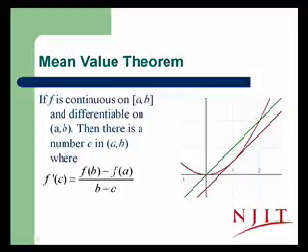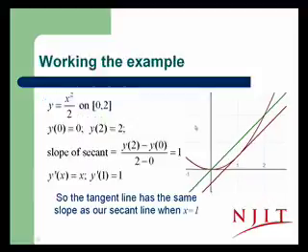We have a smooth curve, and we consider a secant line between 2 points, the green line. It's a line between the 2 points. The mean value theorem says that there's a tangent line, at least one tangent line, to the curve between 0 and 2, with the same slope as the slope of this secant line. And here it's drawn, a tangent line with the same slope as the secant line has. Let's just work through that example.